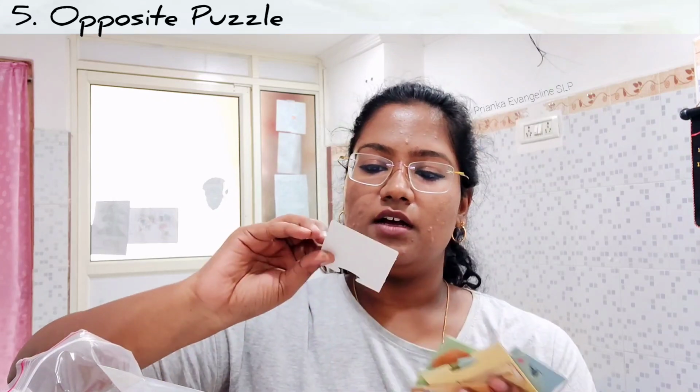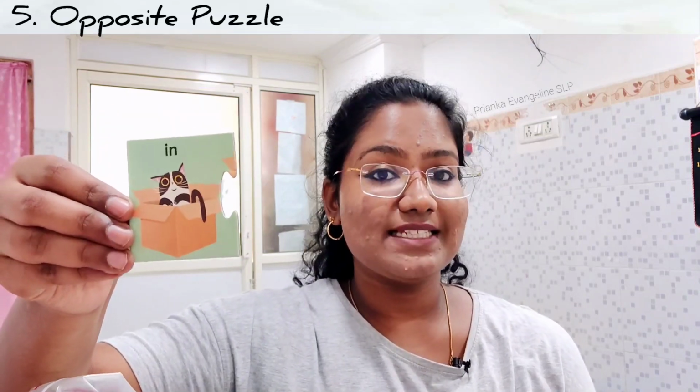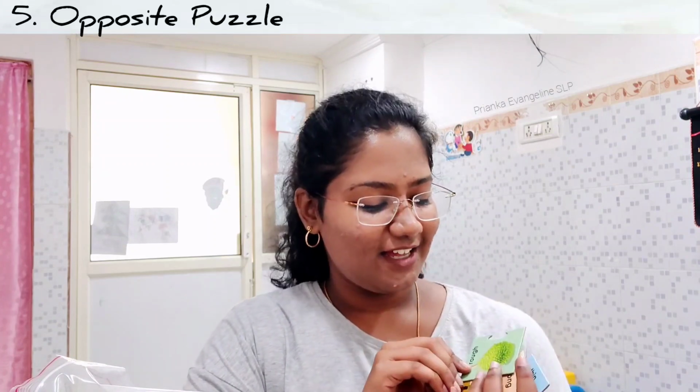For example, if you take this one, the concept here is in, but you can teach more things like in the box, cat is in. Where is the cat, is it outside, no, is it inside, yes, cat is in the box. So don't just give it to your child to fix it, but talk about it more, ask very little questions, don't bombard your child with too many questions.